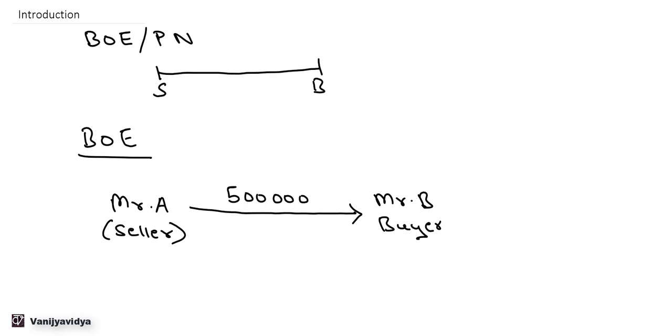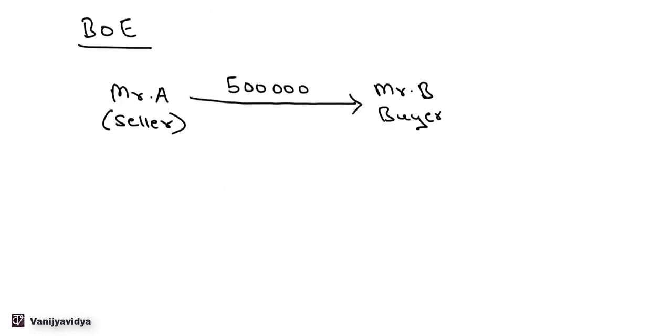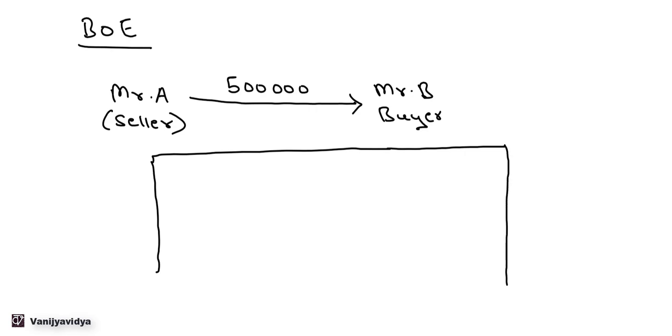Now, Mr. A prepares an instrument in writing. So this is an instrument which Mr. A prepares in writing.